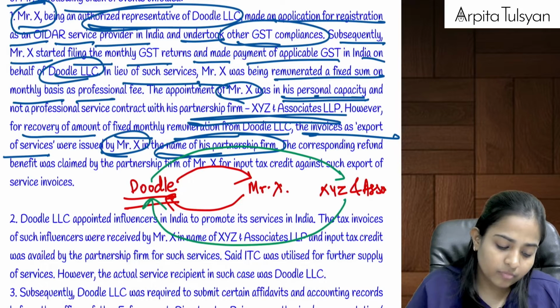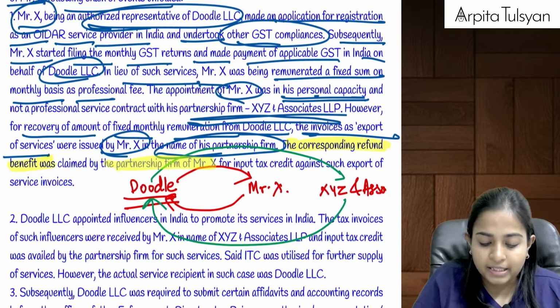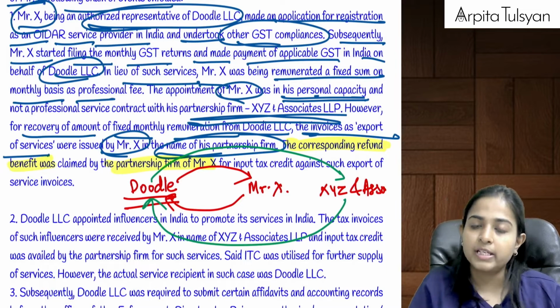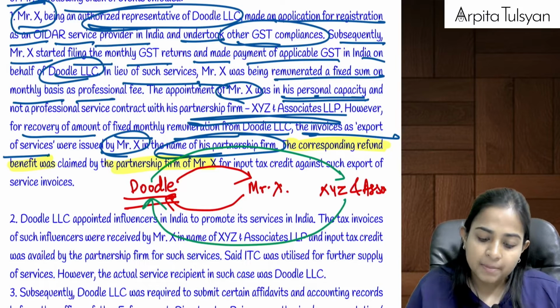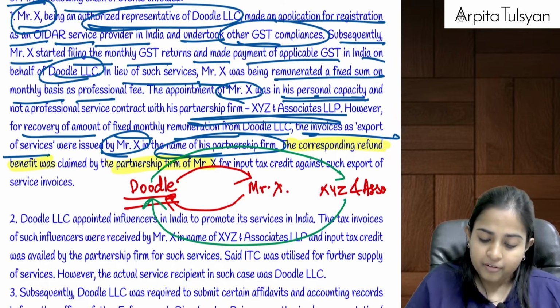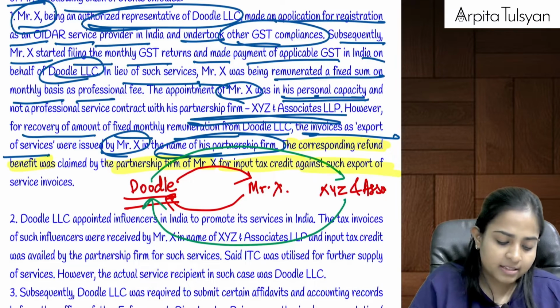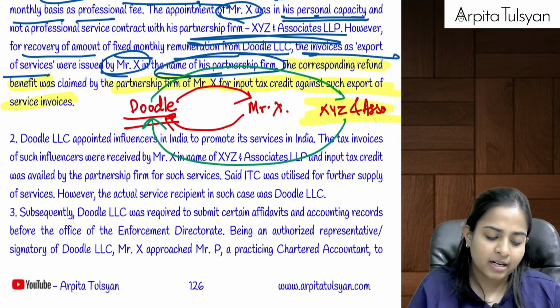Okay. Now, the corresponding refund benefit was claimed by the partnership firm. So, XYZ and Associates exported the services to Doodle. Since it is a zero rated supply, it took the refund benefit for input tax credit against such export of services invoice. So, that refund benefit was available to XYZ and Associates.